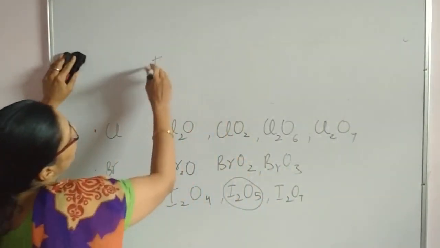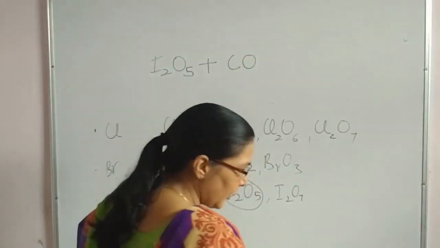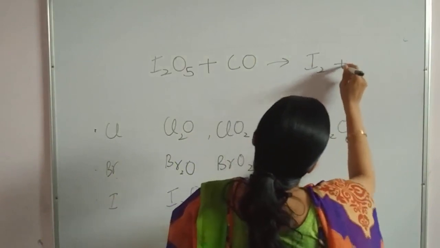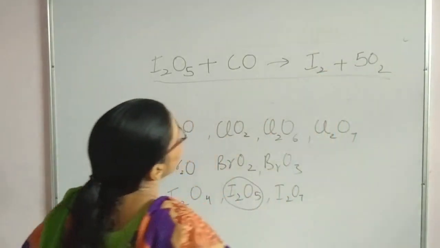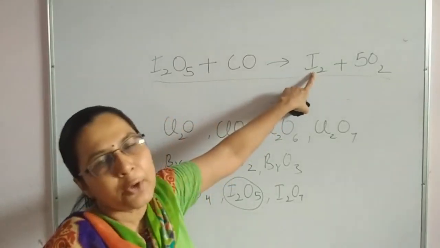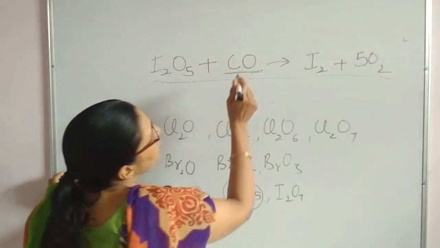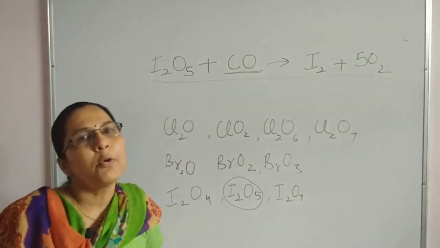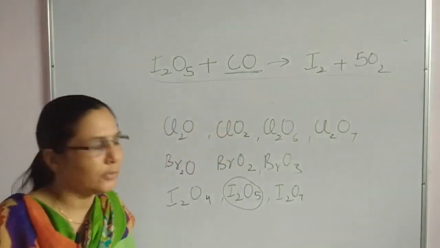As I2O5 is treated with carbon monoxide, there will be formation of I2 and 5 CO2. So in this reaction, as iodine is liberated, iodine is titrated with hypo or any other solution by means of iodometric titration, and estimation of CO is carried out. Estimation means in any reaction, in what amount carbon monoxide is coming out, that can be calculated by means of titration.